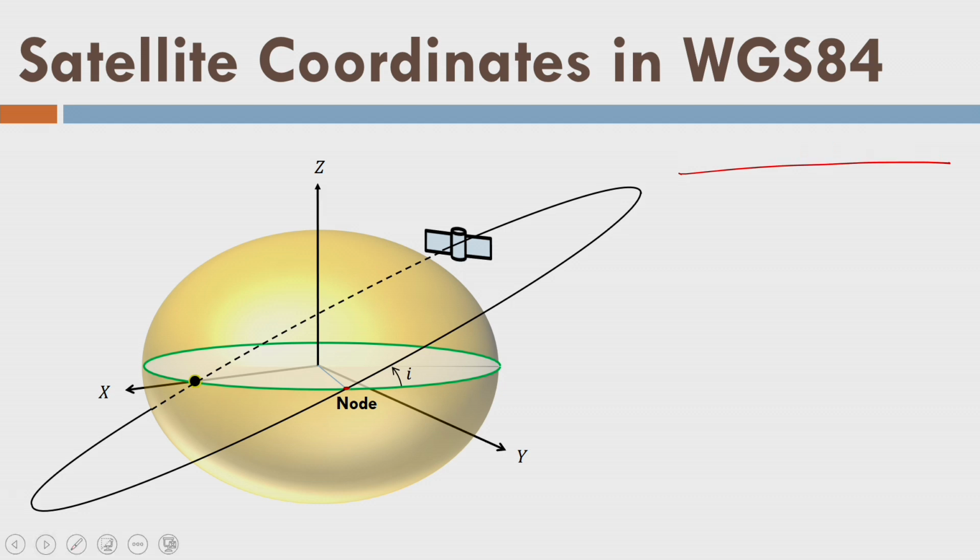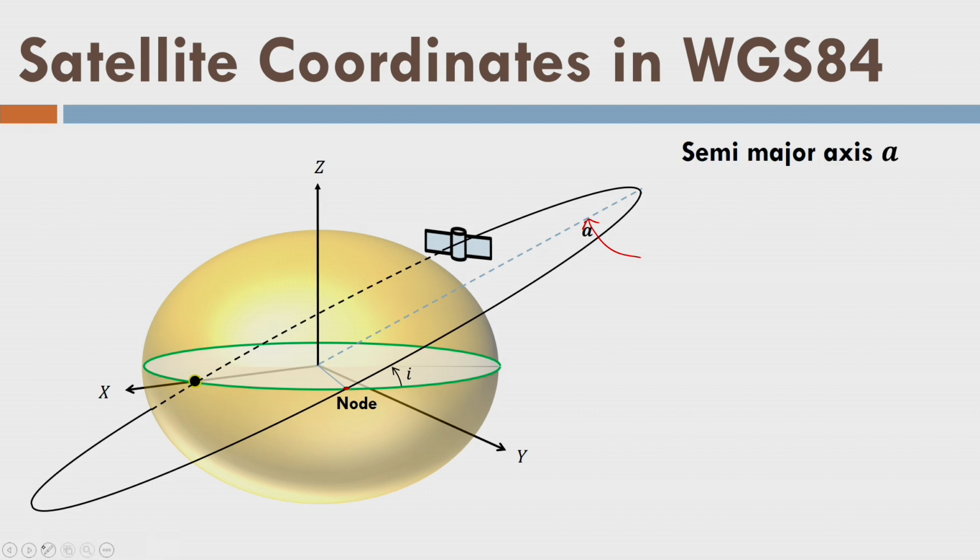Okay, what next? Next thing is that this blue line here is the semi-major axis small a, right. So, this is my semi-major axis, fine.